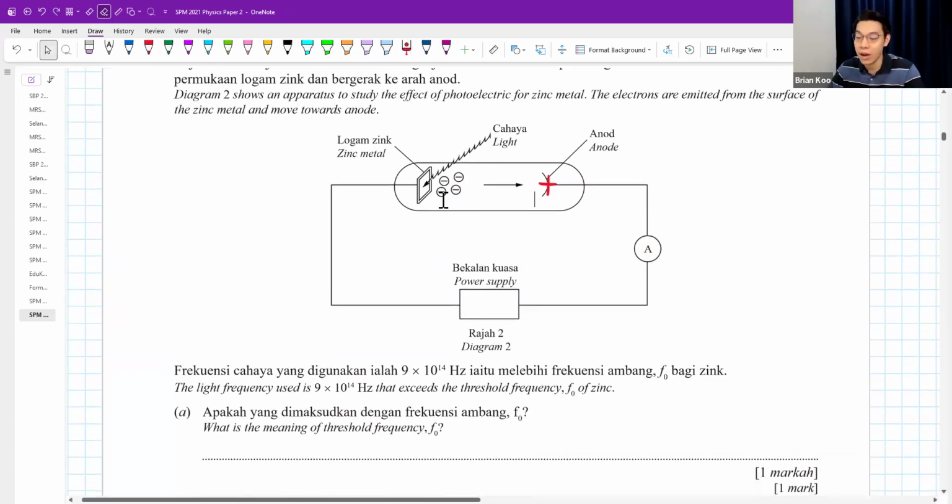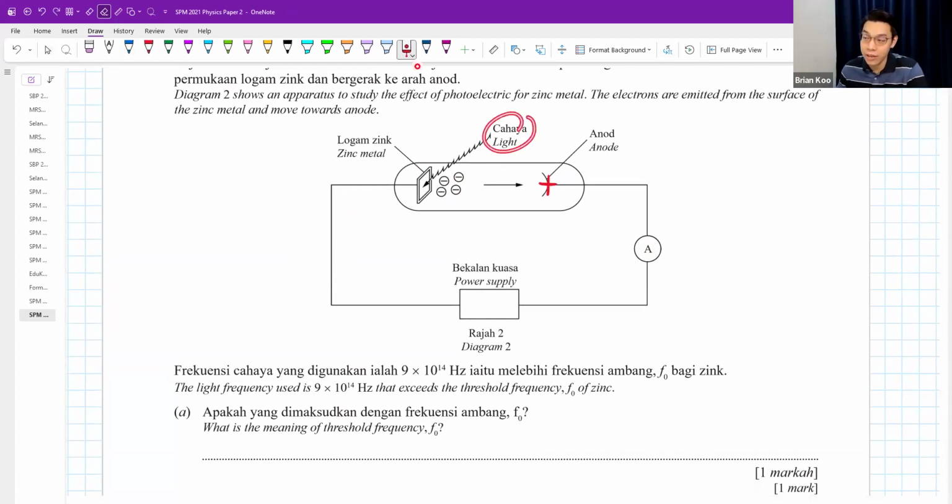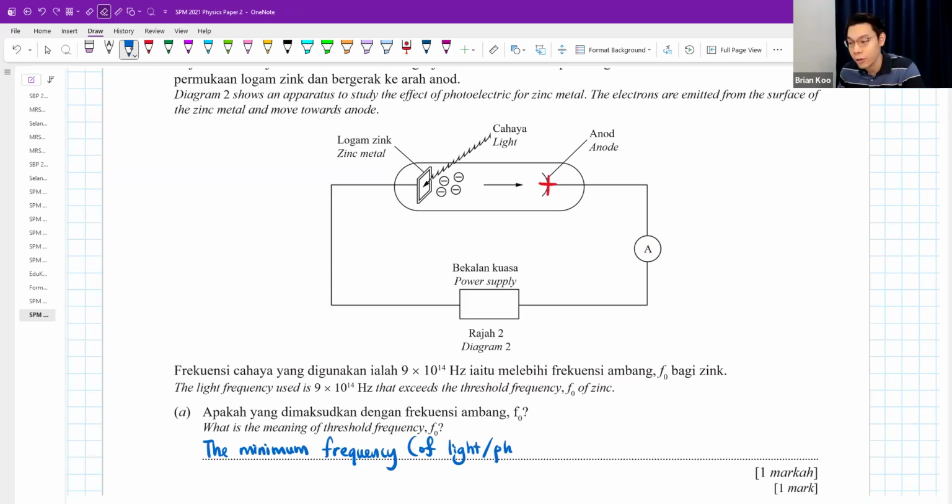What is the meaning of threshold frequency? Remember just now I said when you shine the light, you must make sure the frequency of your light must be higher than a certain frequency. The minimum frequency is the threshold. Threshold frequency is the minimum frequency (of light or of the photon) to produce the photoelectric effect.